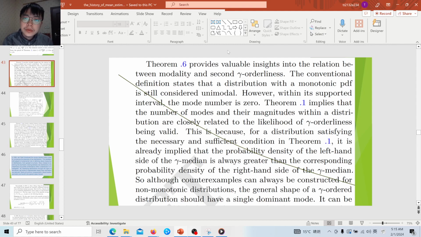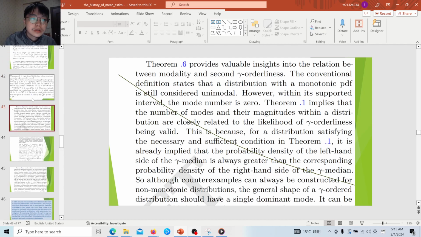So basically, we can say that the mode number is closely related to the possibility of orderliness. If we redefine modality, then if the mode number is 0, this distribution is always ordered and second gamma ordered.